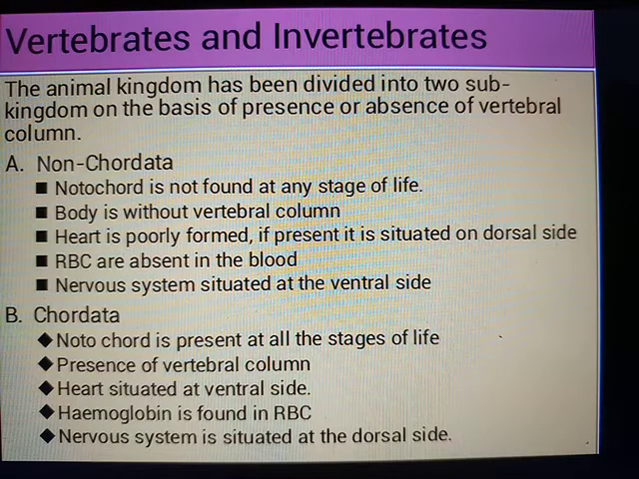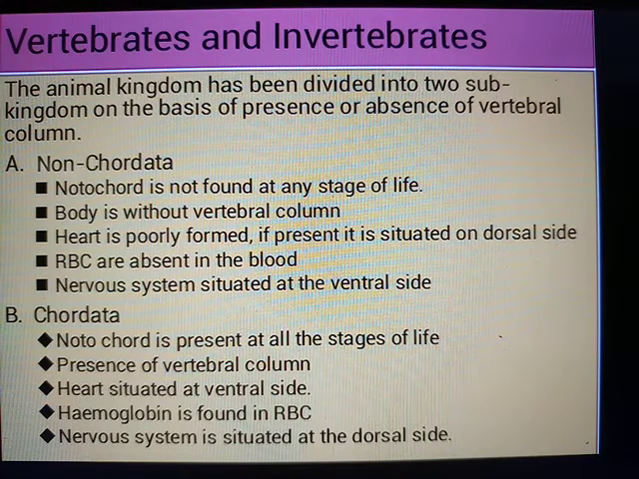If present, it is situated on the dorsal side. When we consider our body, our heart is on the ventral side and the backbone is on the dorsal side. Dorsal side means the upper part. So the heart is poorly formed in invertebrates and it is in the top part of the body. RBCs are absent in the blood, so no RBC is formed in the blood. The nervous system is situated at the ventral side.